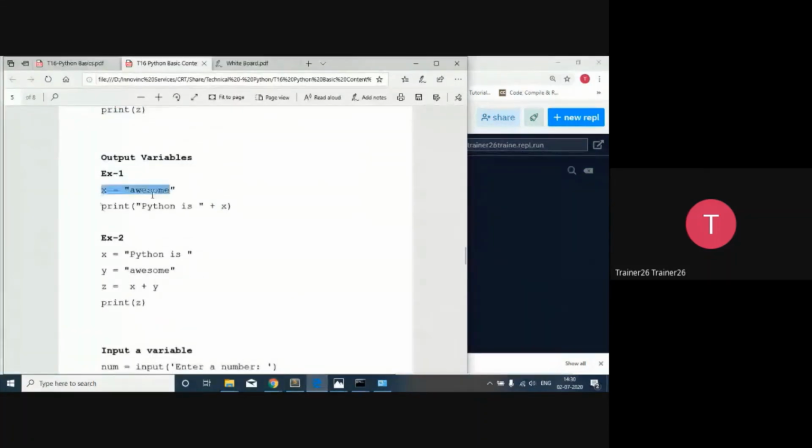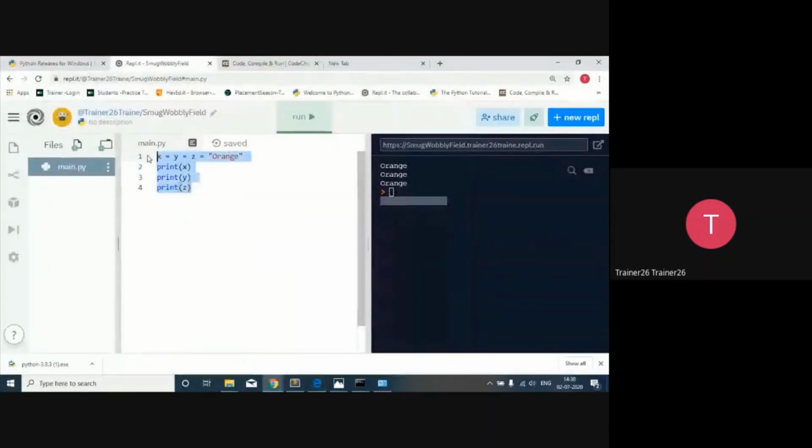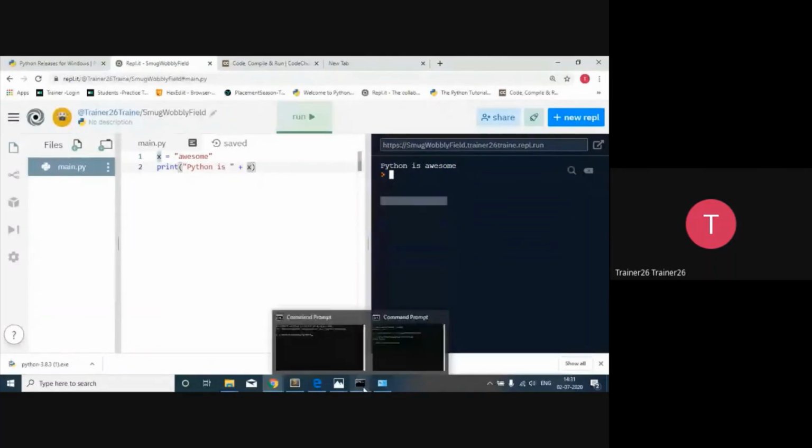And regarding Python, the specialty I like about Python is string handling. Where in C we have to write code to concatenate strings, here in a print you can add two strings just by using the plus, because operator overloading is there. Here it is object oriented and the operators are overloaded. So x is going to have the string awesome, and Python is plus x, so it's going to work in this way: Python is awesome. That example is going to come. But if you talk about C, in C we have to write the complete code for this.